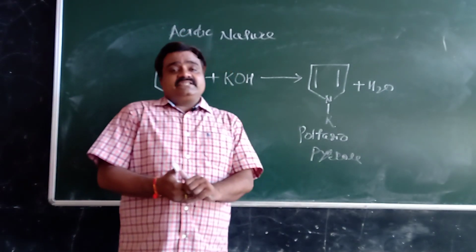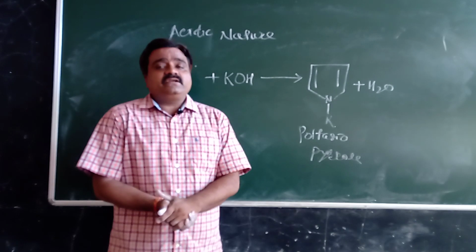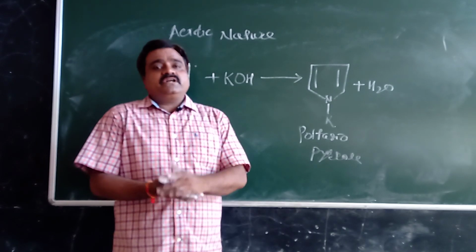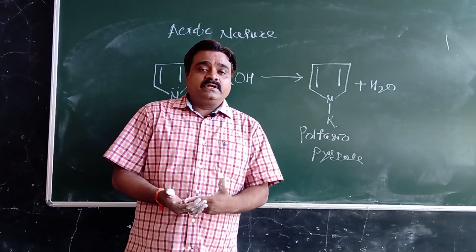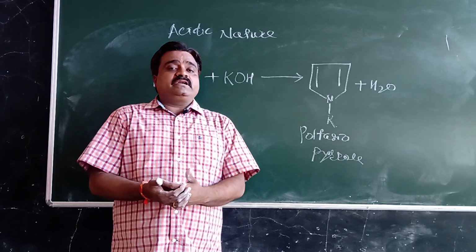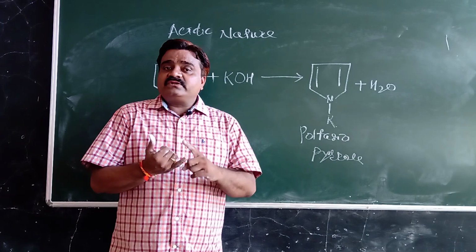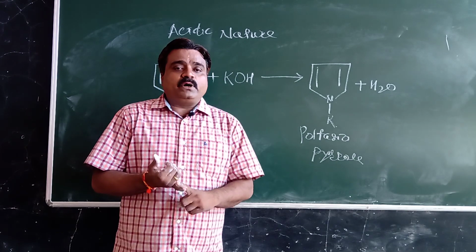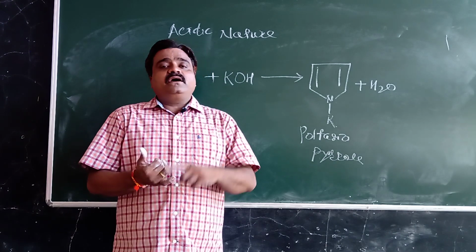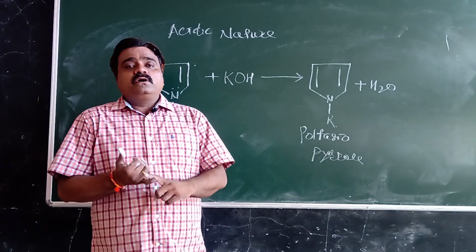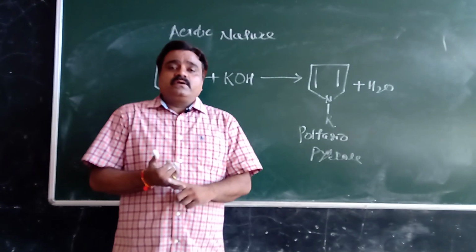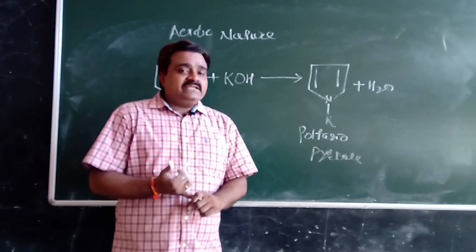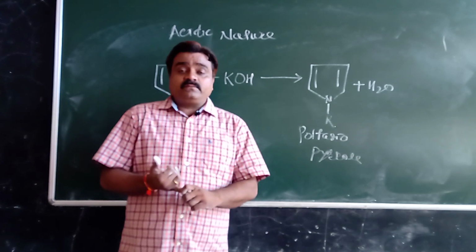We have already studied heterocyclic compounds, the classification of heterocyclic compounds, and the synthesis of heterocyclic compounds. Heterocyclic compound means a cyclic organic compound which contains at least one heteroatom.